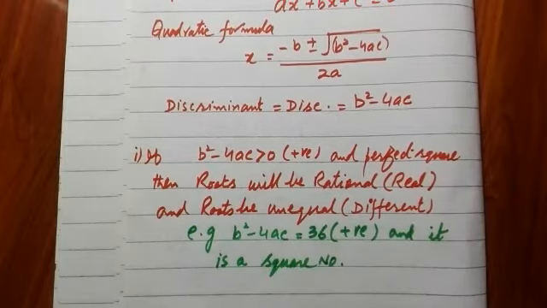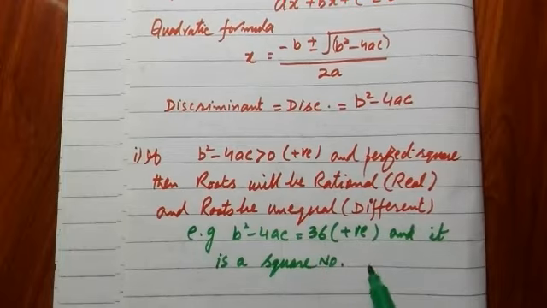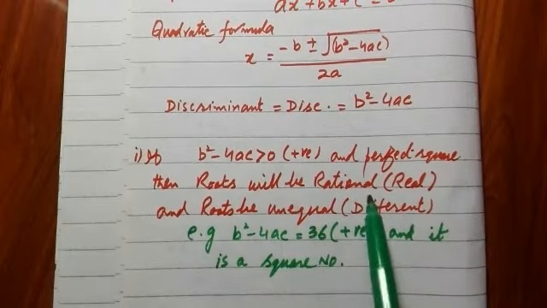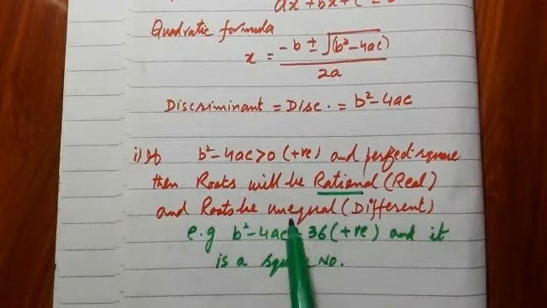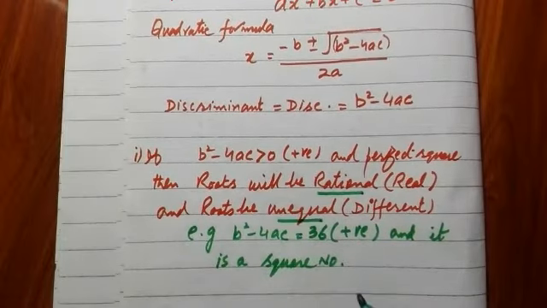So if the value of discriminant is a positive and square number like 36, like 49, then roots will be rational and unequal, or two different values of x will be the solution.